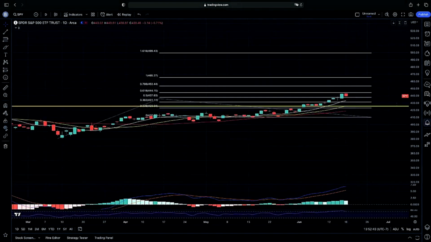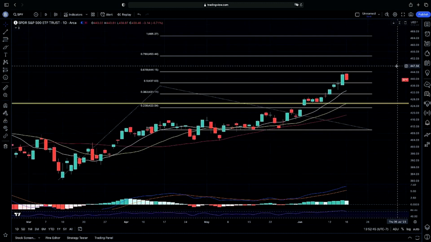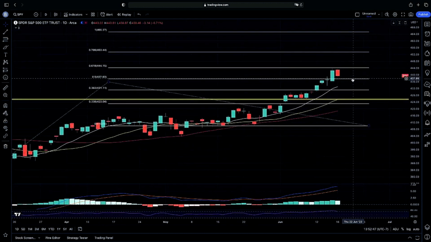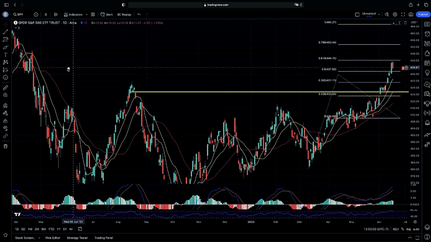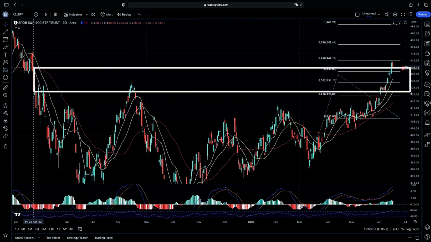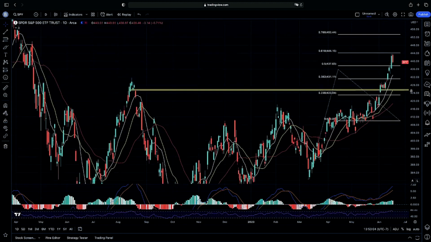Again, recapping on our intraday perspective, looking at our fib extensions, again, looking for proof of concept. If we are going to hold 436, then we can continue on past 444. But again, with the major gap down that we had prior, there would be no surprise if we did have a continuation on a pullback for any more support to the upside that we would be looking for.